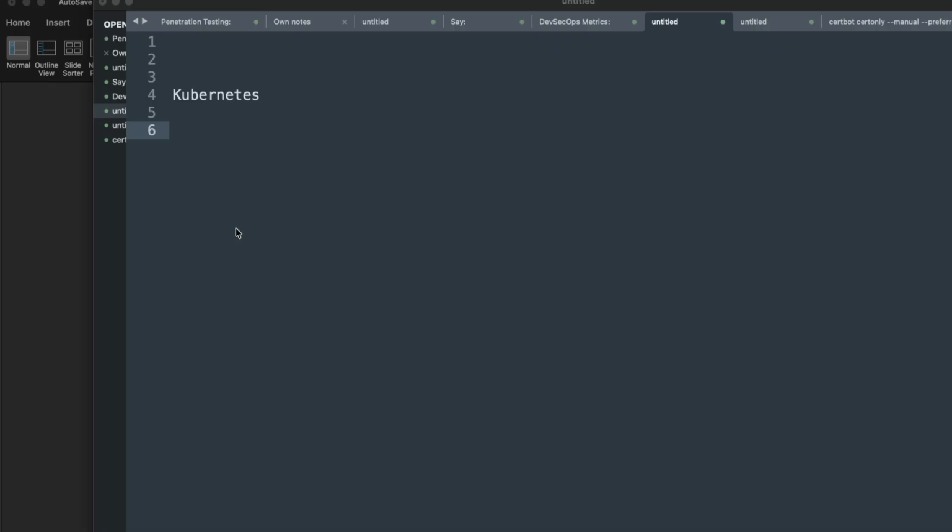The fun fact: why do we call Kubernetes K8s? That's K, and then if you count the letters 1, 2, 3, 4, 5, 6, 7, and 8, and then at the end S. So if you exclude these two letters, you're going to have 8. So that's why K8s.